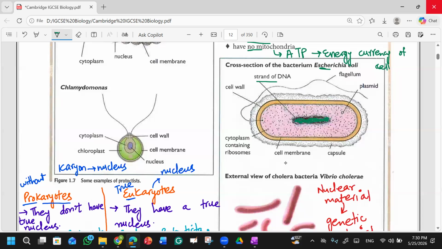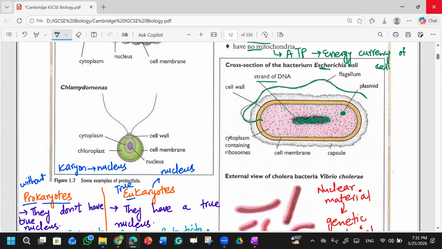Okay, it has a plasmid as well. This plasmid we will discuss later on, what its functions are. There is a flagellum, this outer flagellum. It helps in locomotion. It helps bacteria in locomotion, because they don't have legs. They are unicellular, just a single cell. This is one cell. So for movement, they have a flagellum. In the end, this flagellum helps in their movement.